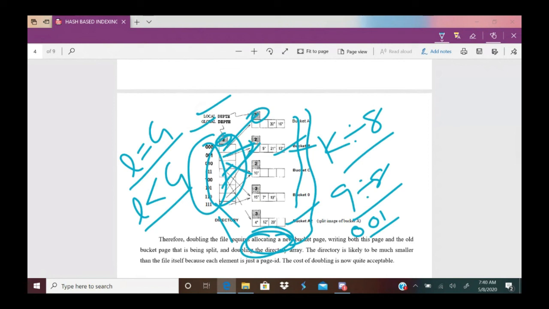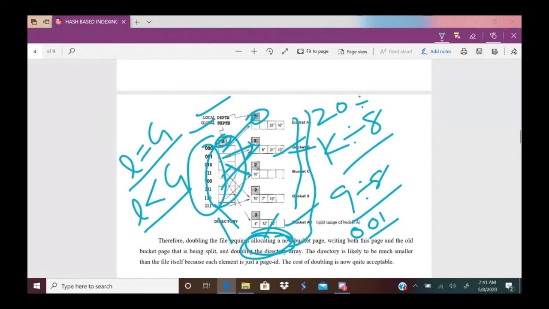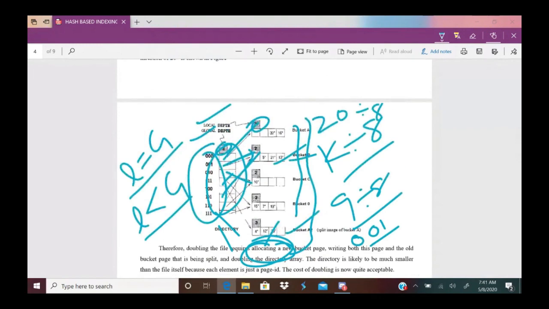Finally, we discuss deletion. We discussed searching and insertion, and now lastly deletion. Suppose I want to delete 20. How do we delete 20? Apply the hash function 20 mod 8, which is 4. 4 in binary is 100.